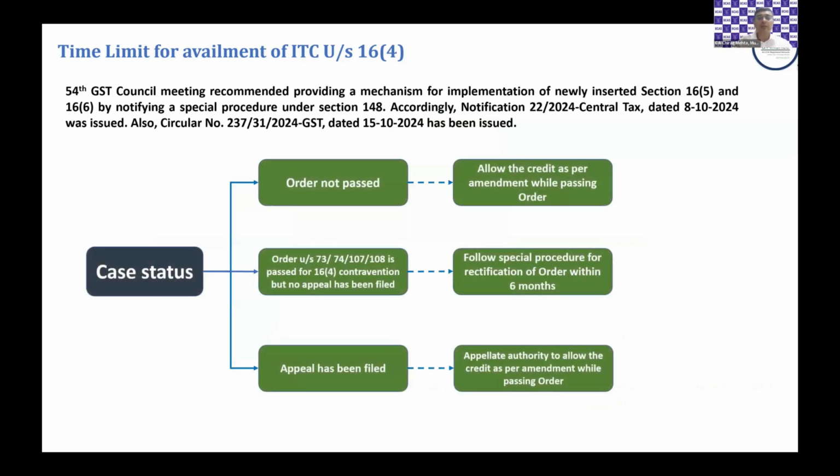The special procedure is given by way of a circular. There is Notification 22 of 2024, and the provisions of 16(6) and 16(5) have been explained by way of Circular 237. Let us understand the three scenarios which may arise. First, an order has not been passed. Then you allow the credit.